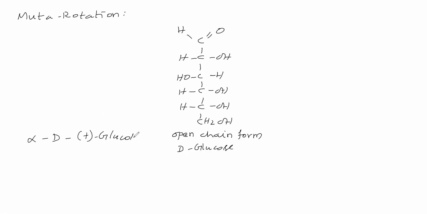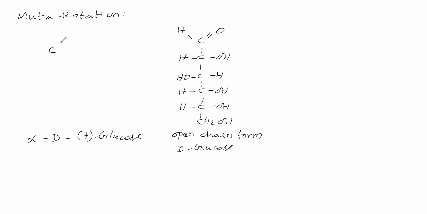So what we are doing is, we take this D glucose, dissolve it in water, and keep the temperature at 30 degrees Celsius. At this temperature we crystallize it, and we get alpha D plus glucose. How alpha D plus glucose looks, that we will see.